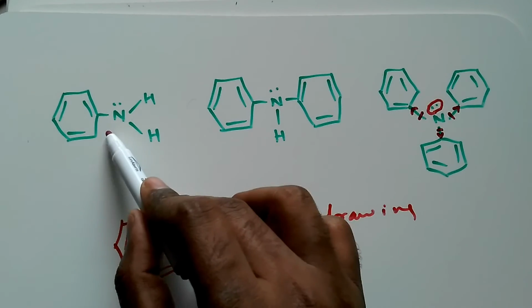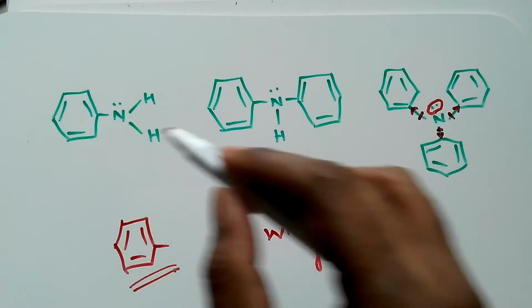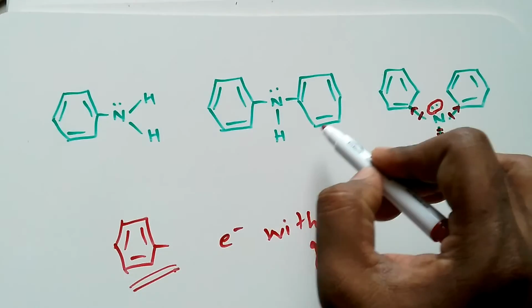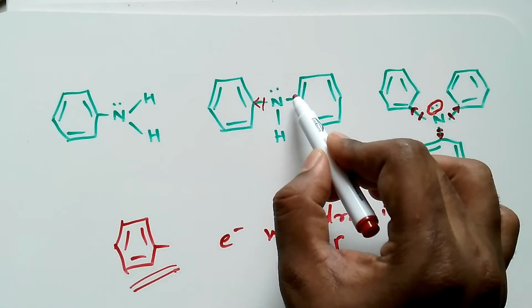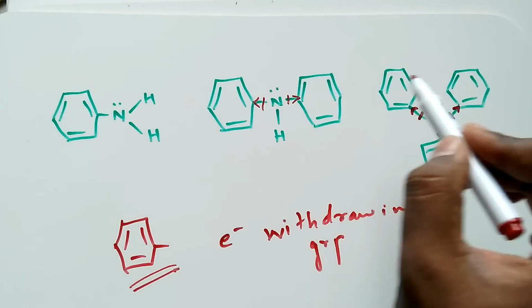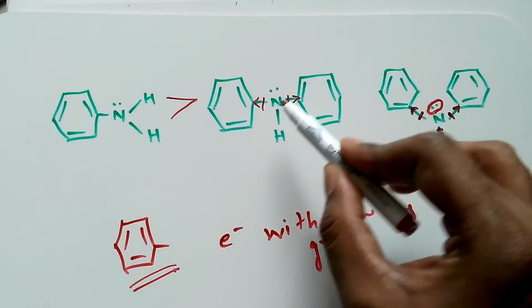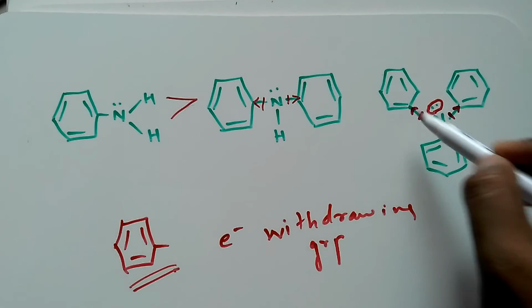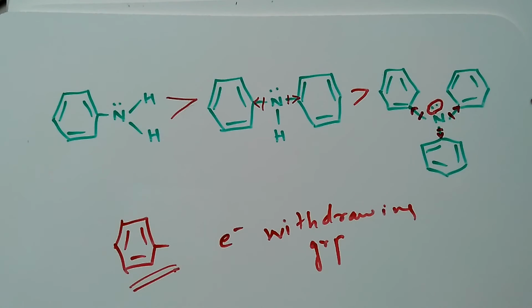Now this is aniline, this is diphenylamine, this is triphenylamine. In aniline, we are having only one aromatic ring. In diphenylamine, we are having 2 aromatic rings, that means 2 aromatic rings are pulling the electron density towards themselves. That means aniline is more basic. Regarding these two cases, here we are having 2 aromatic rings, here we are having 3 aromatic rings. So diphenylamine is a better base than triphenylamine.